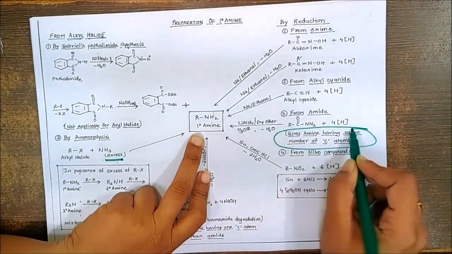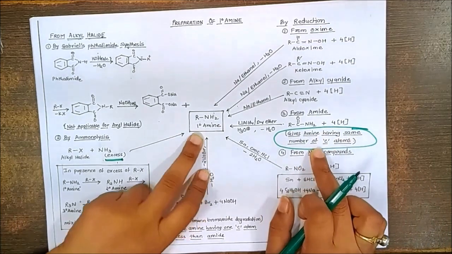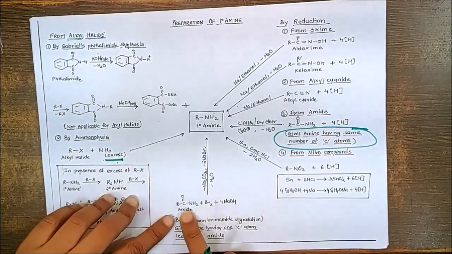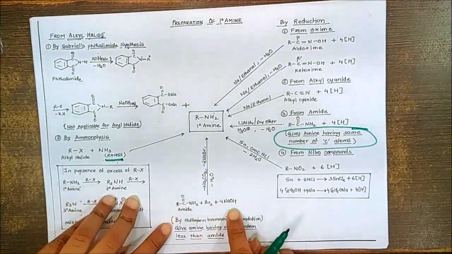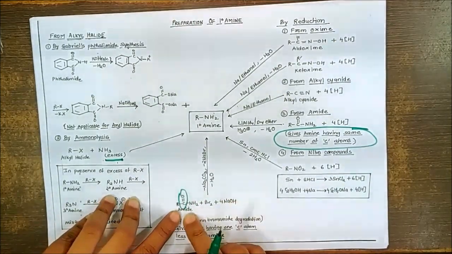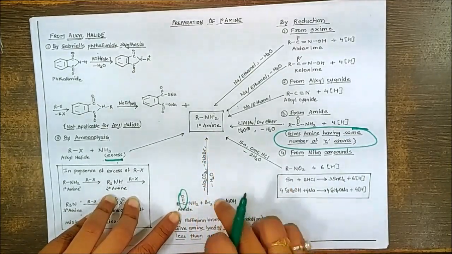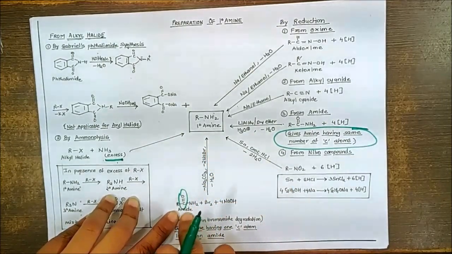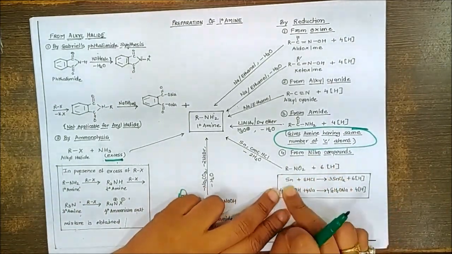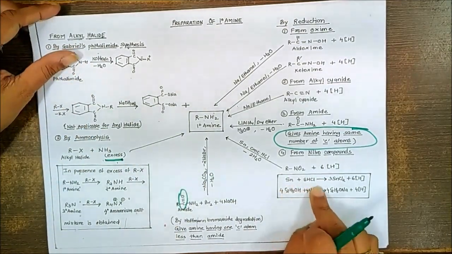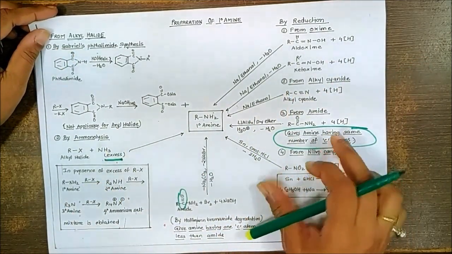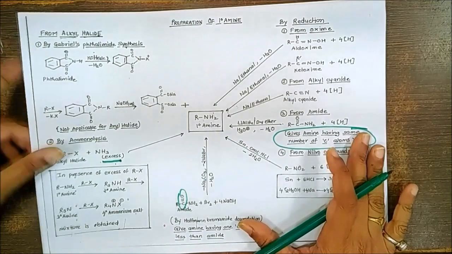Here the point to be remembered for the amide is that this will give you the amine containing the same number of carbon atoms. But suppose I start with the amide and allow it to react with bromine and NaOH, called Hofmann's bromamide degradation, this will reduce one of the carbon atoms. So you will get the amine here containing one carbon atom less compared to the amide. We can prepare it from nitro compounds by reduction, but a very strong reducing agent is required here, tin and HCl, that will reduce it to the corresponding primary amine. So these are a summary of all the methods of preparation of the primary amine.